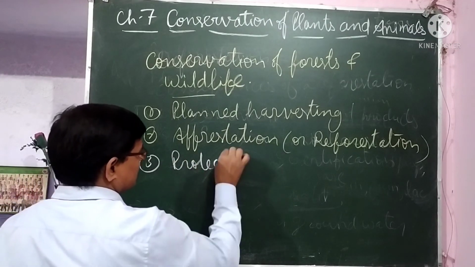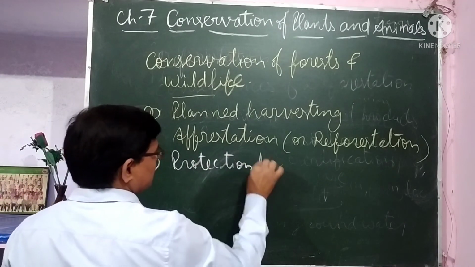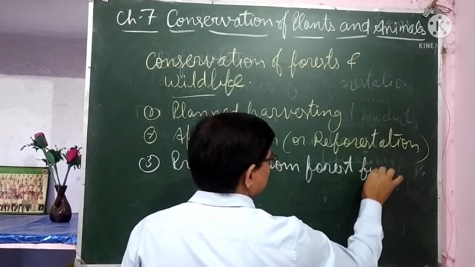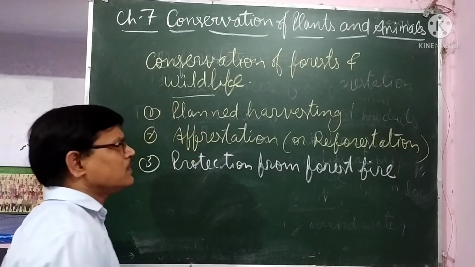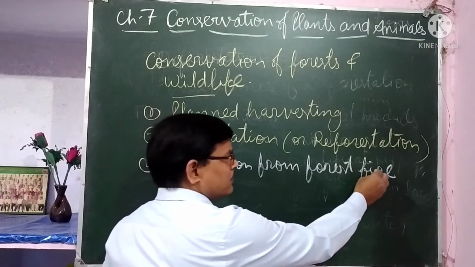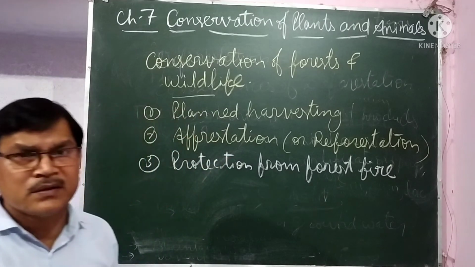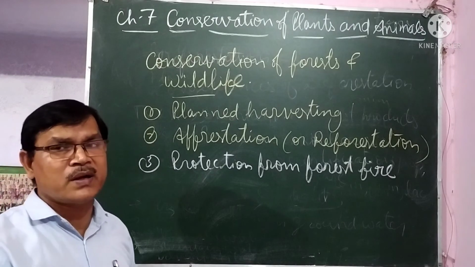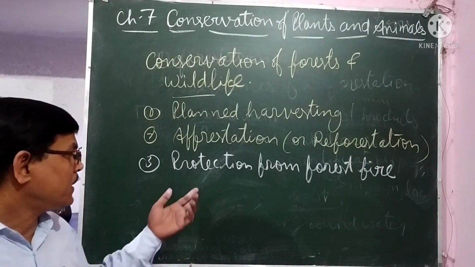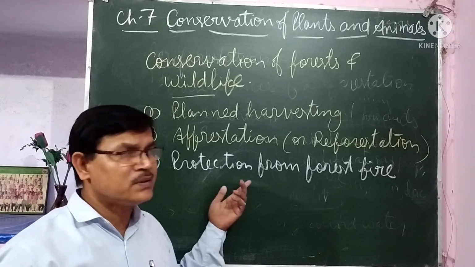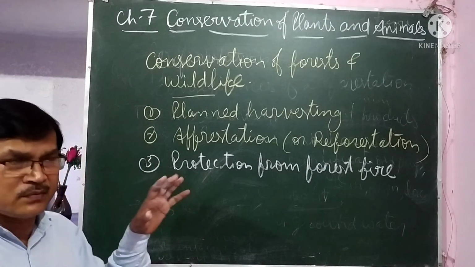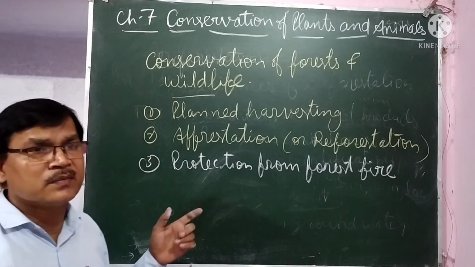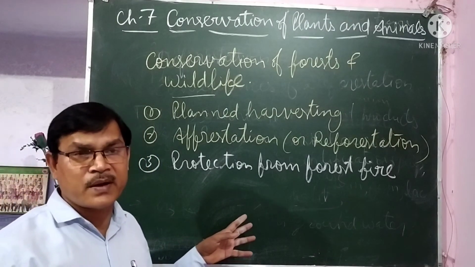Protection from forest fire. Sometimes you may have heard about forest fires, or you may have seen on television, in the news, that in some forest a fire occurs and that destroys a large area of the forest. Sometimes it is natural, because of rubbing of thick branches of the trees in the dry season, and some sparks are produced, and that becomes the cause of fire.